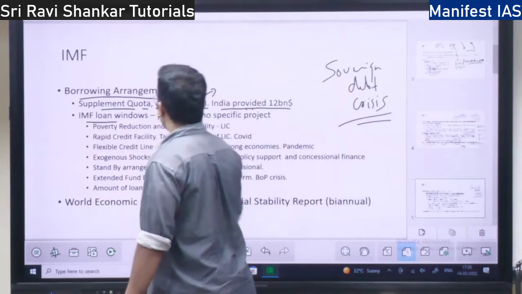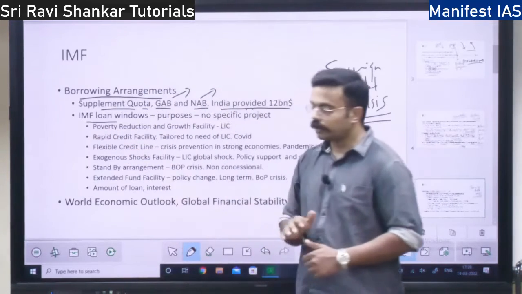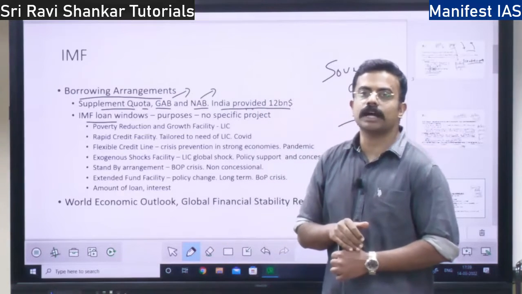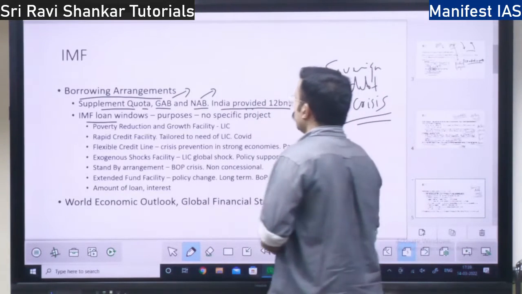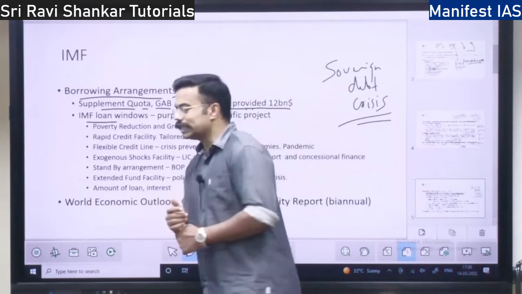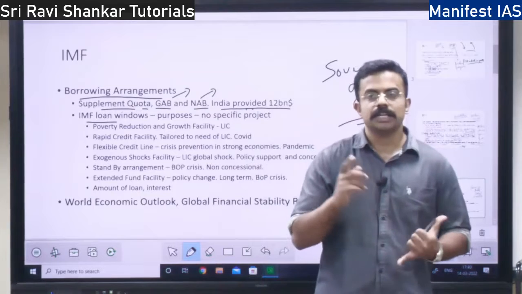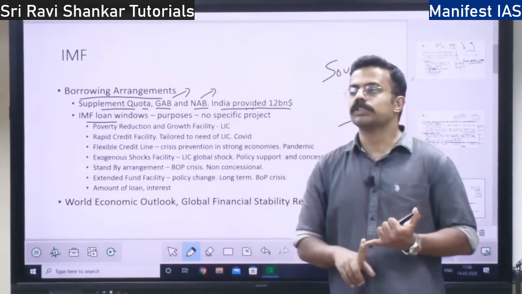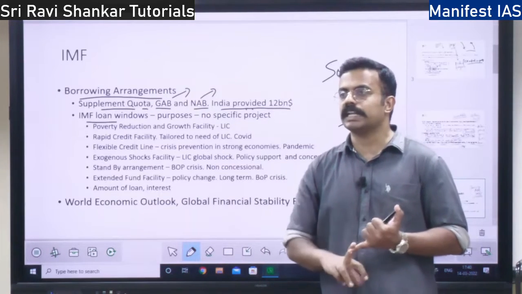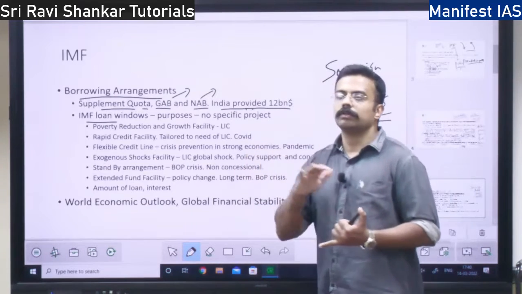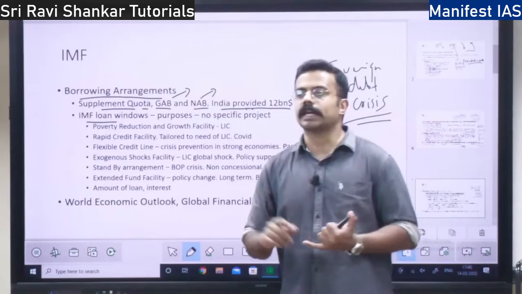So, IMF loan windows. There are multiple windows of taking a loan from the IMF, right? So, what are the purposes of the IMF loan window? One is in order to thwart your balance of payment crisis. If a country is facing a balance of payment crisis, you can borrow from the IMF to stop the crisis.